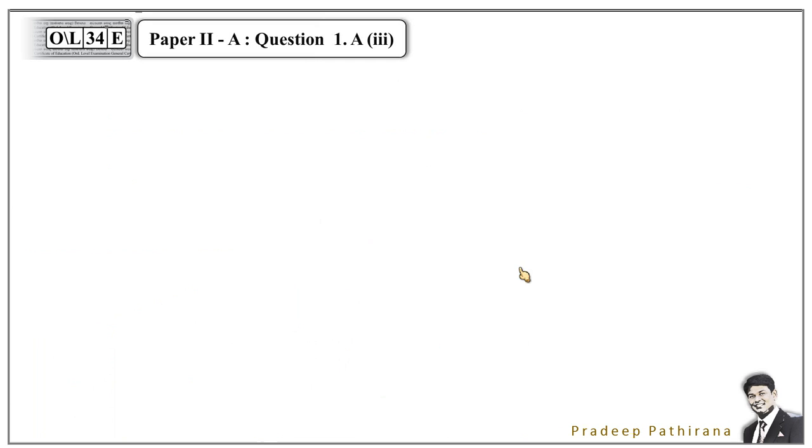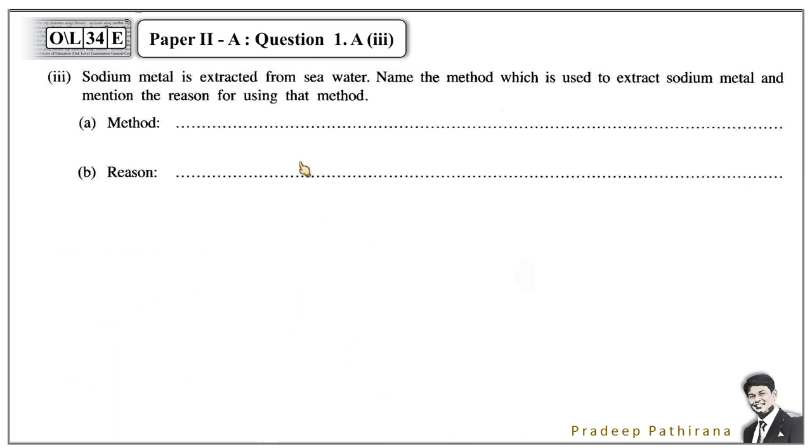Now move on to the next question, third part of this question. Sodium metal is extracted from seawater. Name the method which is used to extract sodium metal and mention that. Sodium metal is extracted from sodium chloride compound. And what is the method of separating sodium and chlorine?